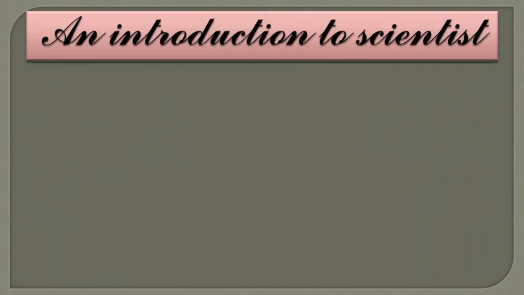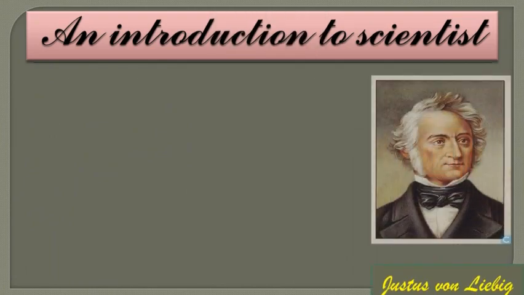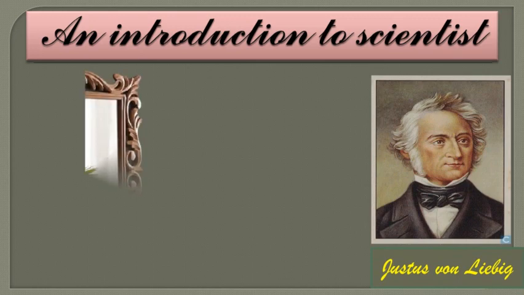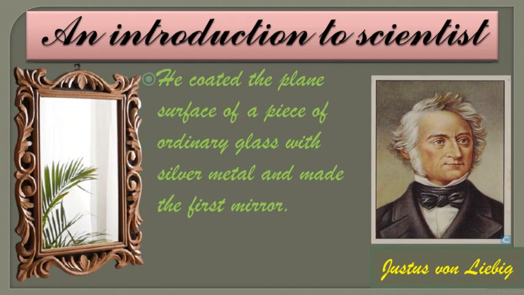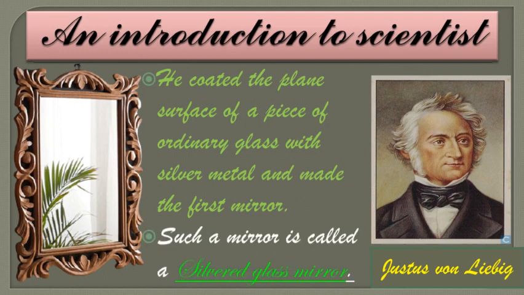Next is an introduction to scientists. Let's see. So Justus von Liebig. The German scientist Justus von Liebig coated the plane surface of a piece of ordinary glass, not a mirror surface, with silver metal and made the first mirror. Such a mirror is called a silver glass mirror. So what he did, he took a plain glass piece and coated the back side of this glass piece with silver metal, and he made the first mirror of the world, and that mirror is called a silver glass mirror.